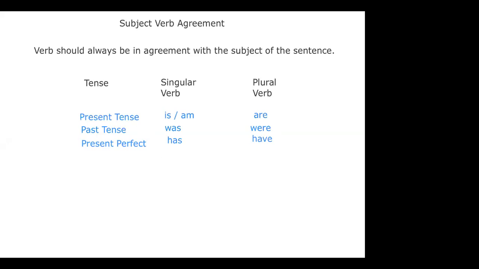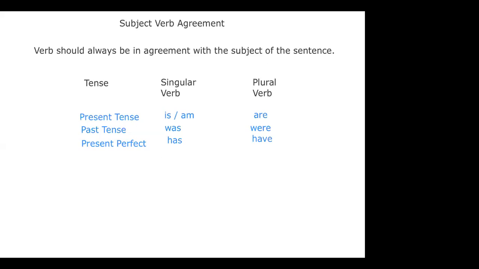Had would only be used in past tense. And in both the cases, singular and plural, you can use the word had. I had been to Delhi. They had been to Delhi. Did is used in simple past tense. And again, it is applicable to both singular as well as plural.